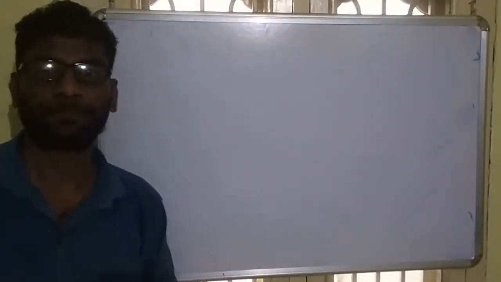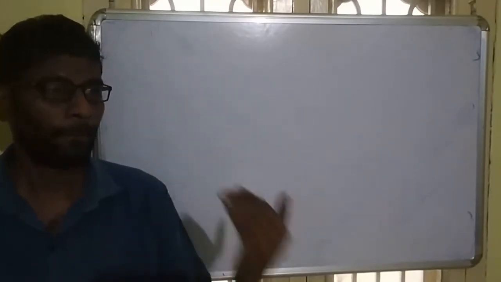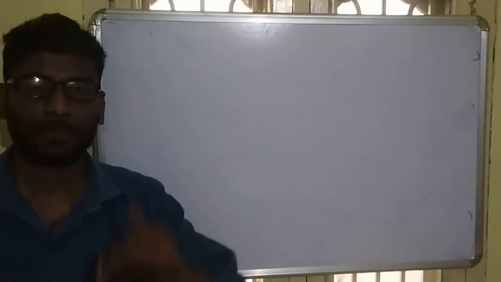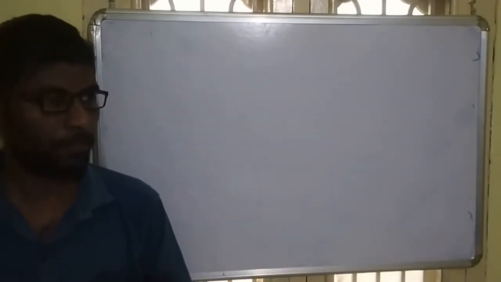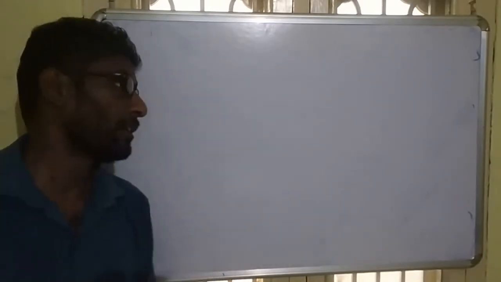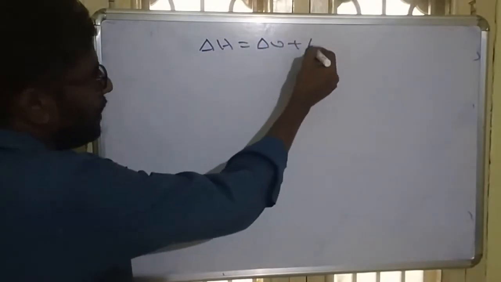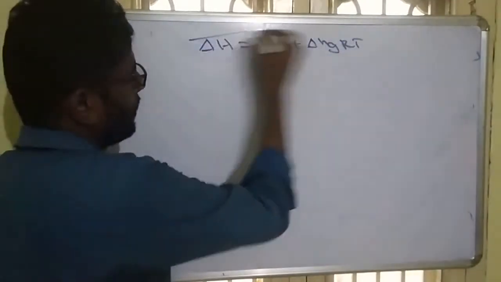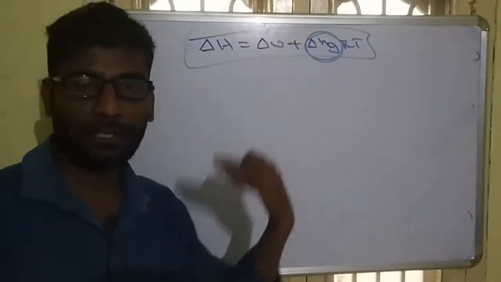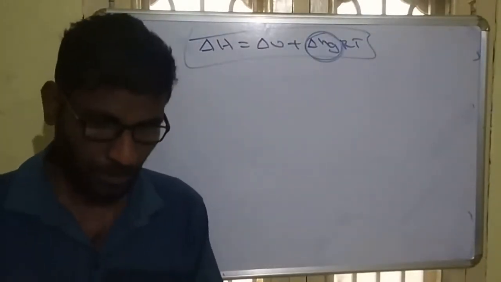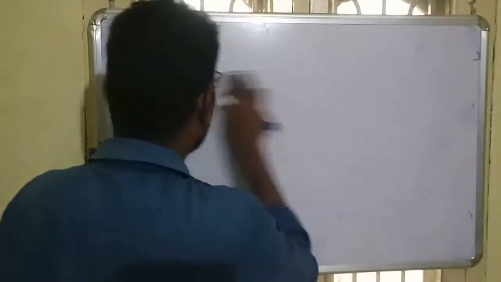Hi everyone, Namaste. So in the last class we completed thermodynamics, some state function parameters, internal energy we completed, enthalpy we completed. So both relation is there. Delta H is equal, what is the relation? Delta H is equal to delta U plus delta ng RT. So based on the delta ng value, we can identify the delta H and delta U relations. Now we completed two state functions, internal energy and enthalpy.